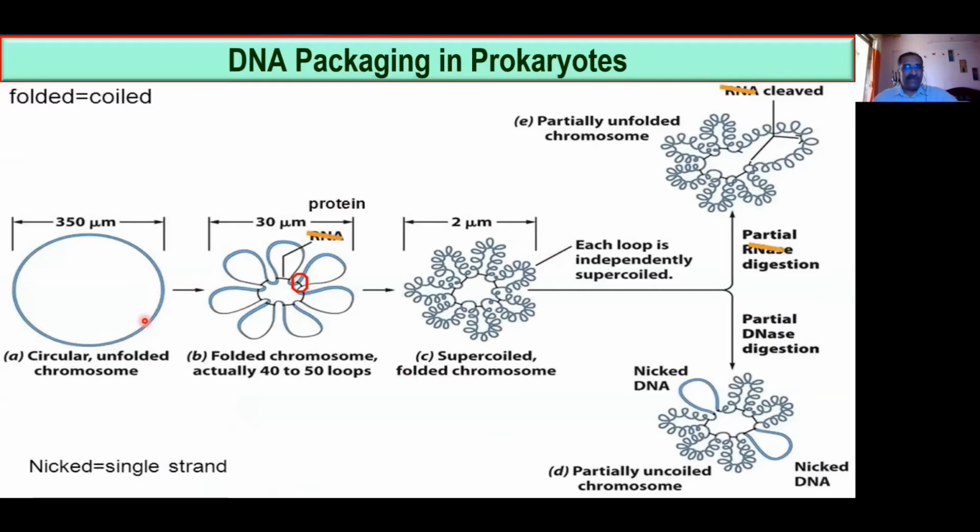So this is the way a very large DNA, compared to the prokaryotic cell, is handled. In prokaryotes, this is a large size. This large DNA, the 350 micron size DNA, is highly coiled and supercoiled and reduced to a size of 2 millimeters, and then accommodated in a small cell, like we have seen, of 0.002 to 0.003 millimeters size. Okay, so this is called DNA packaging in prokaryotes.